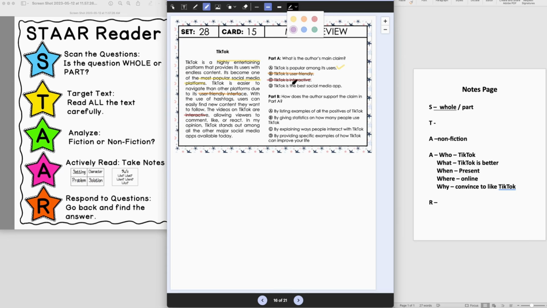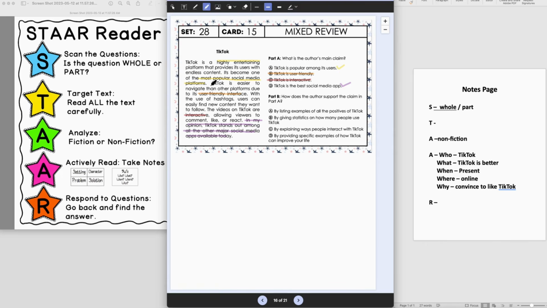And then it says TikTok is the best social media app. Well, here the author says that, in my opinion, TikTok stands out among other social media apps available today. Okay, so now we're going to need to look back because that one sounds good too. So let's look back at A and D and see which is the best answer for the overall main claim. TikTok is popular among its users.